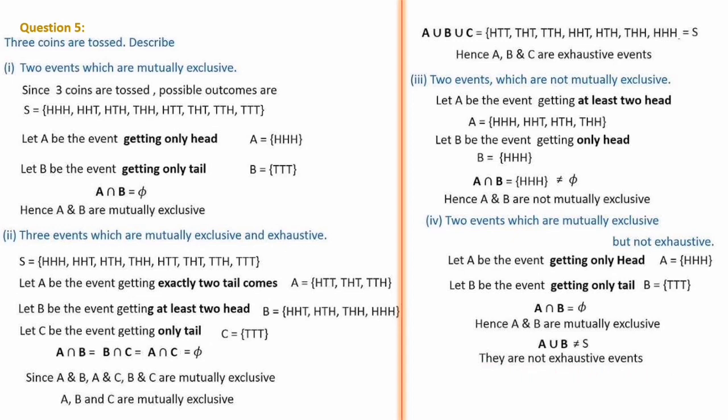So these are some of the examples, and you try taking other examples and check whether the conditions are satisfied or not. The fifth one: 3 events which are mutually exclusive but not exhaustive. So this one you will try as homework.